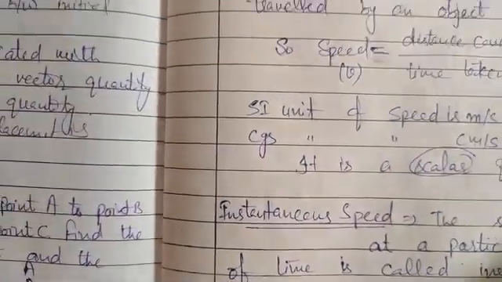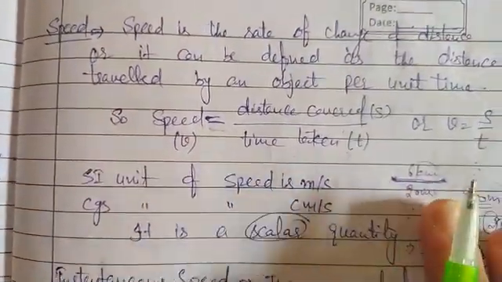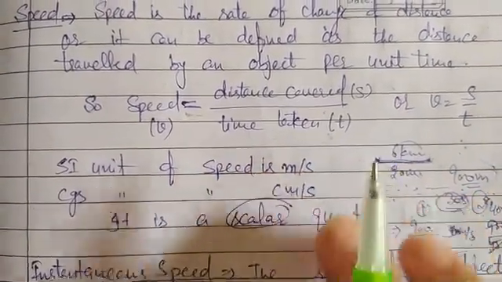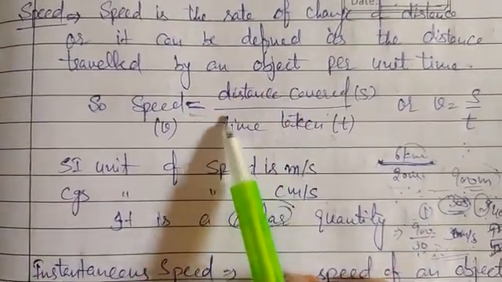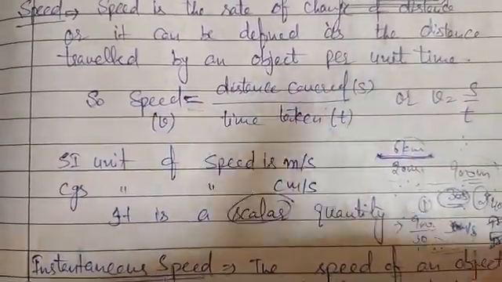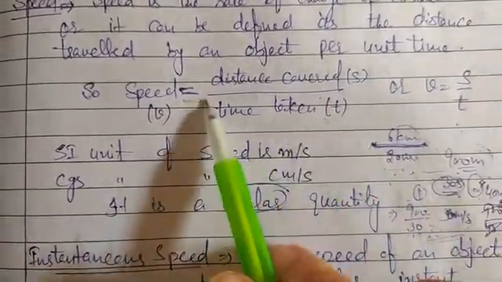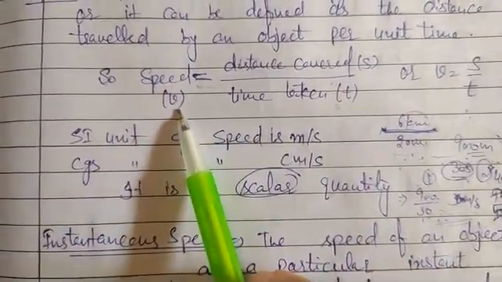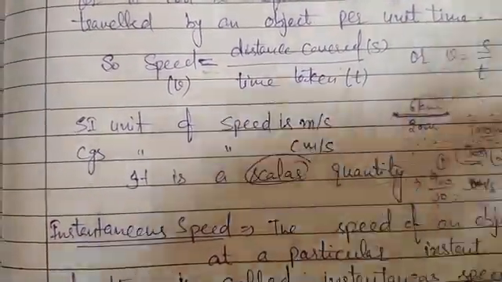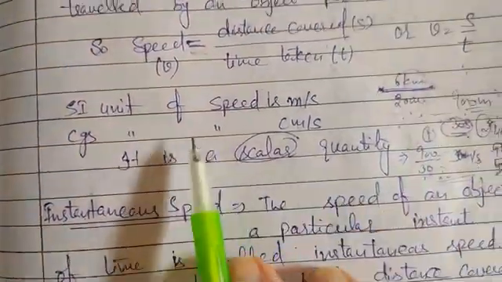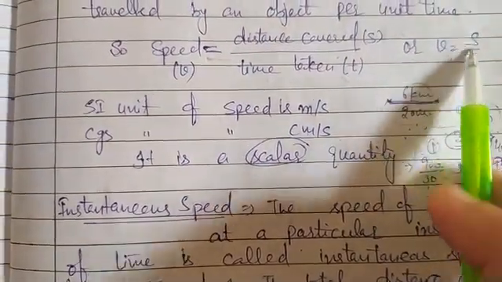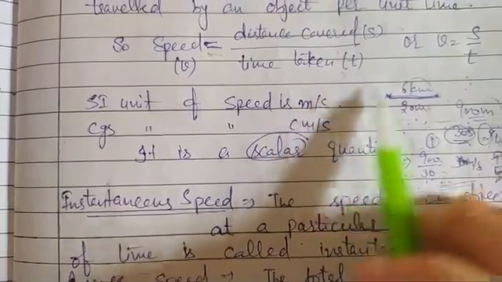Next is the concept of speed. So what is speed? Speed is the rate of change of distance, or we can define it as the distance traveled by an object per unit time. That means speed is distance covered divided by time taken. In a given time, the amount of distance covered by an object is known as speed. The symbol of speed is V, distance covered is S and time taken is T. So mathematically, V is equal to S over T. The SI unit of speed is meter per second, because the SI unit of distance is meter and of time is second.